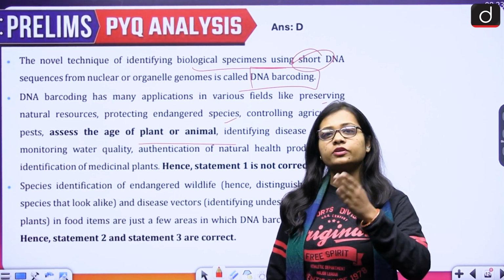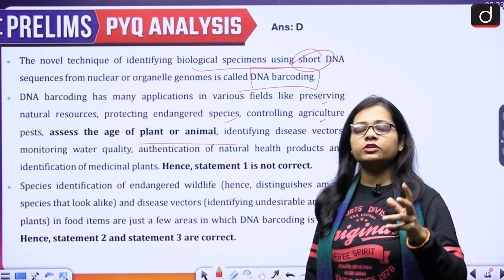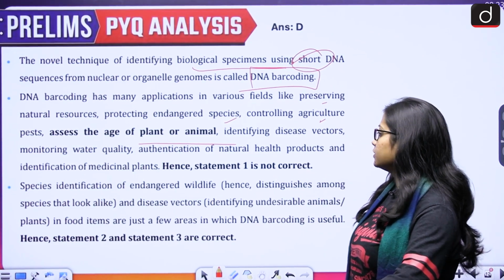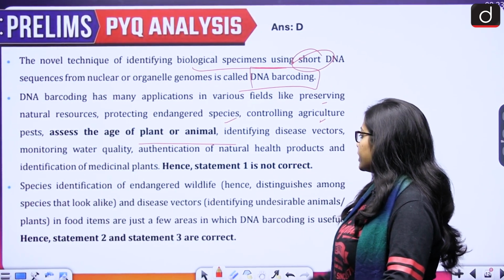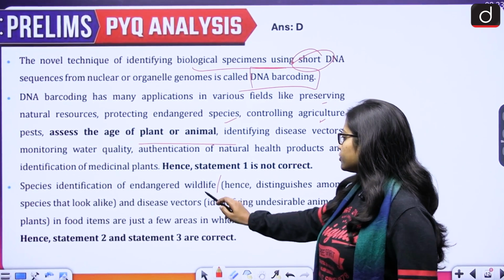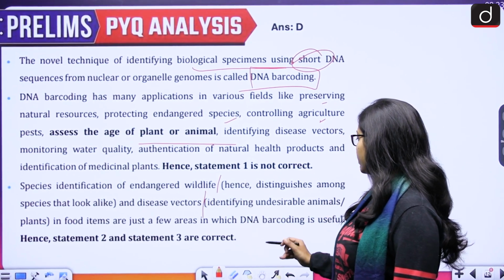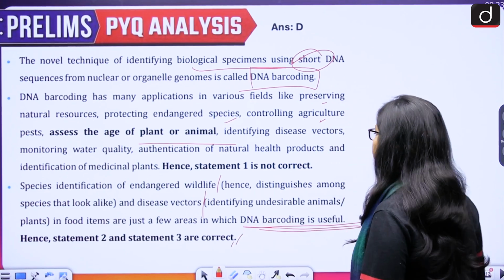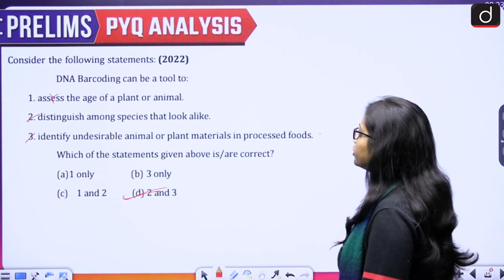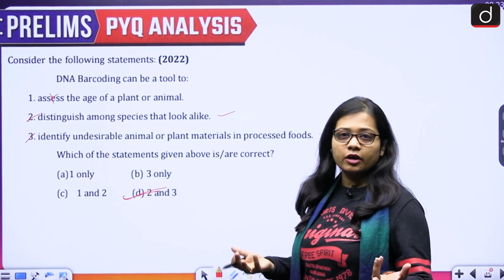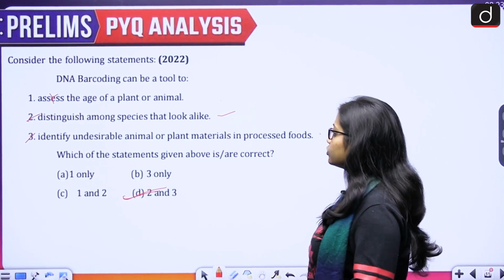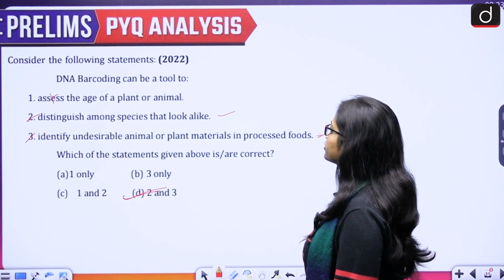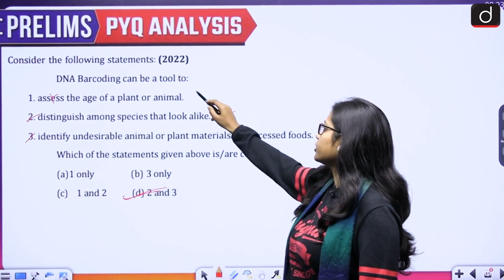So directly also in the question the applications can be asked, that which among the following are the applications of DNA barcoding. Then species identification of endangered wildlife and disease vectors in food items are just a few areas in which DNA barcoding is useful. Therefore 2 and 3 are correct and first is not correct. So distinguish among species that look alike, of course DNA is used for that. Then identify undesirable animal or plant materials in processed foods. Access the age of a plant or animal. No.